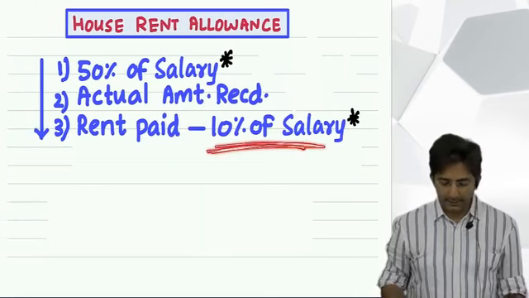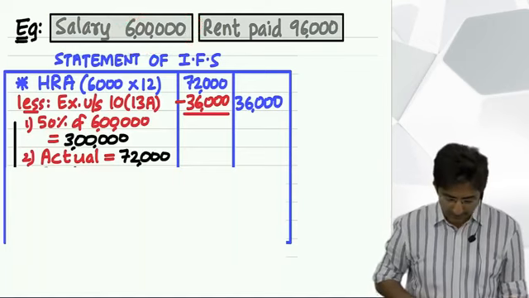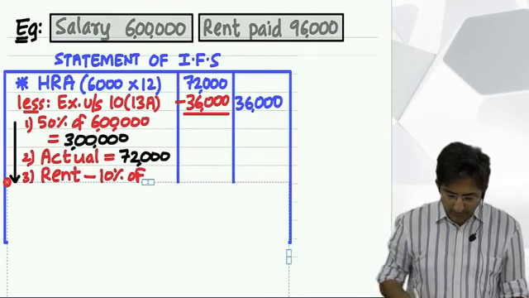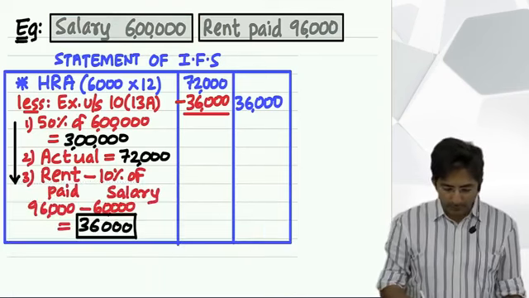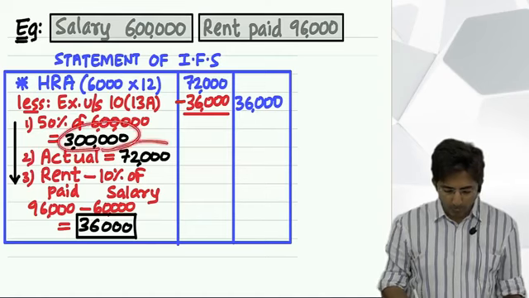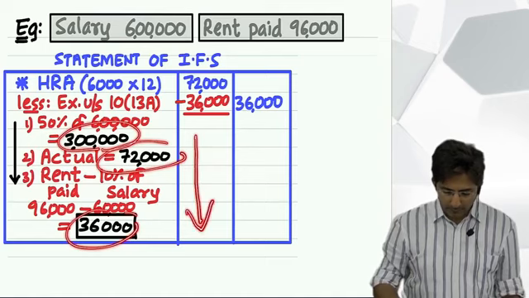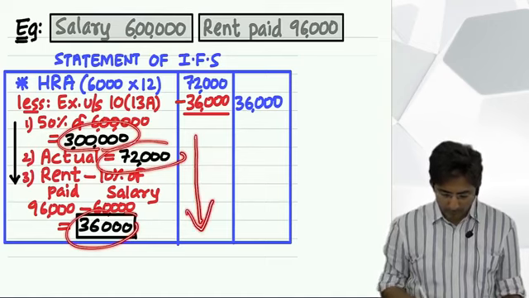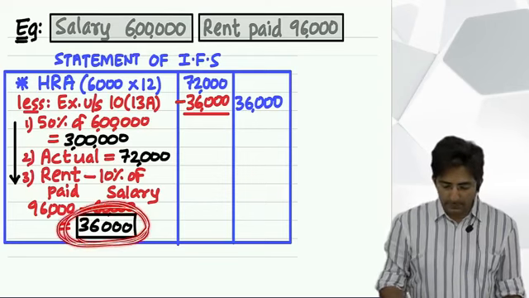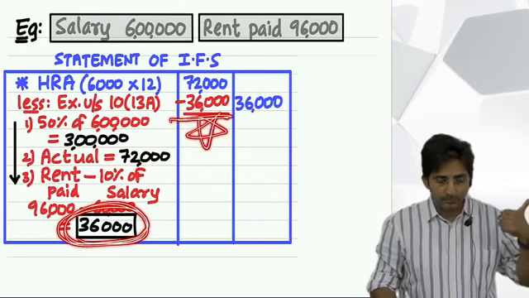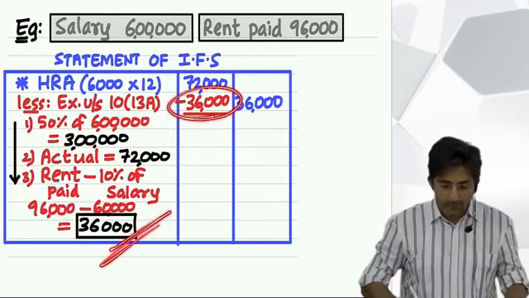10% of salary. His salary is how much? 6 lakhs. 10% comes to 60,000. So accordingly, this comes to 36,000. Now see these three figures: 1, 2, 3. Out of the three, we have to select whichever is lower. So what is lower? 36,000 is the lowest amount. Okay. So this we will minus, 36,000.